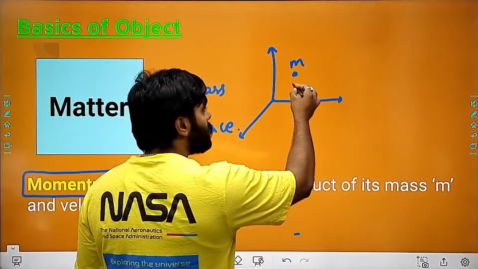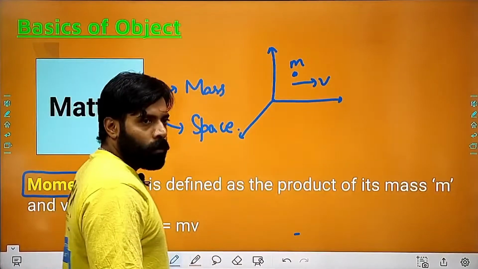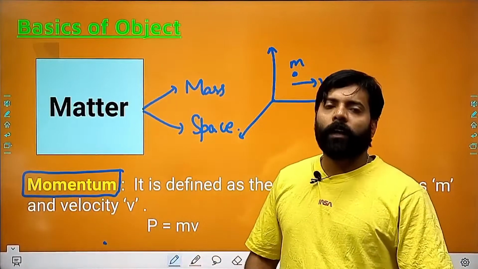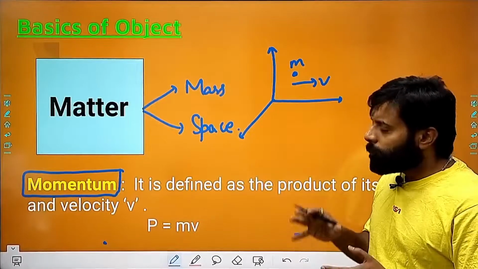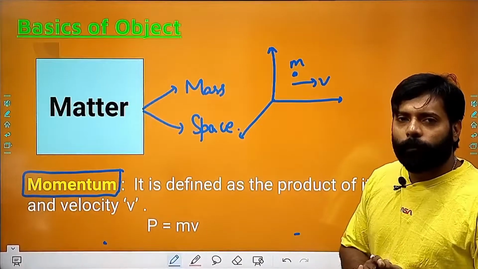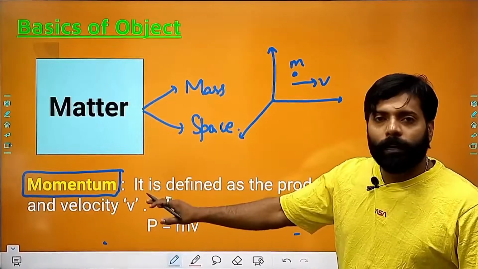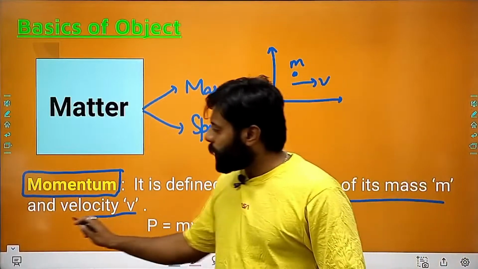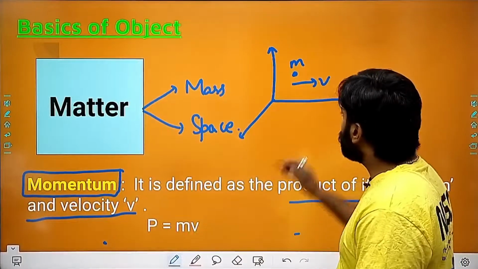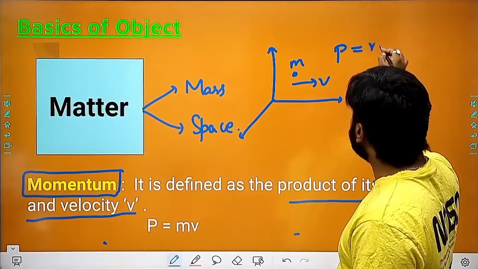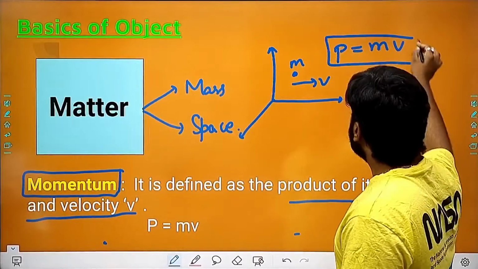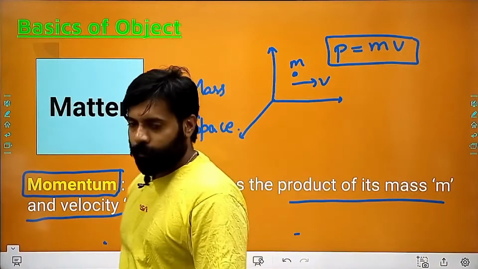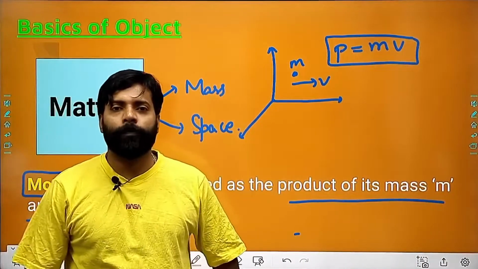When I provide some velocity to that, can I name some property associated with that body? Yes, there is momentum. Momentum is nothing but the product of mass and the velocity of the body, right? So momentum is equal to mass times velocity.